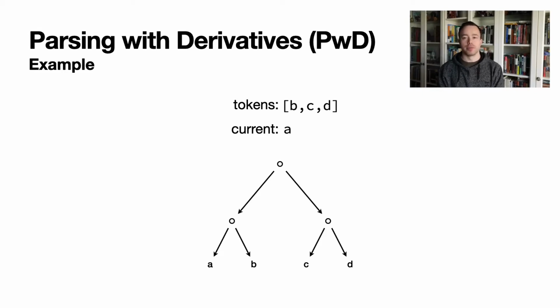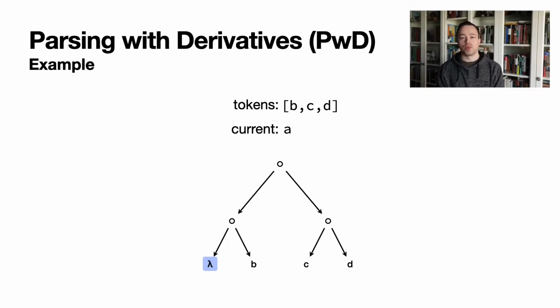We take the first token from the input string, labeling it current. Then we derive over the grammar, beginning at the root node. At each step, a pattern match is run to determine what to do with the current node. The derivative proceeds down the left side of each concatenation node as it attempts to find a token node. Eventually, it finds the first token node, A. When the algorithm comes to a token node, it attempts to match that token to the current token that we are taking the derivative of the grammar with respect to, in this case, also A. Because the tokens match, we replace the token grammar expression with a lambda, indicating a successful parse.